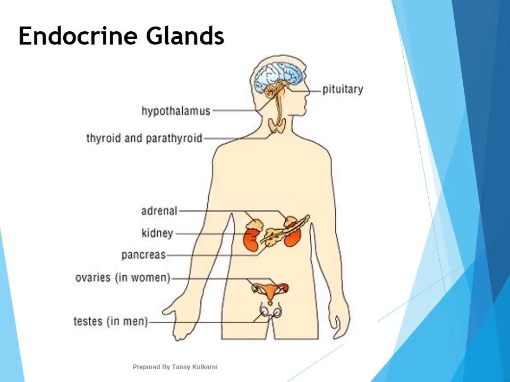We'll go ahead. Now these are the endocrine glands present in our body: pituitary gland, thyroid gland, parathyroid gland, adrenal, kidney, pancreas, ovary in case of female, testis in case of male. Now I did not skip the hypothalamus purposely, but remember one thing, hypothalamus controls pituitary gland, or there are certain hormones released directly into the body by hypothalamus, because hypothalamus and pituitary are part of the brain.